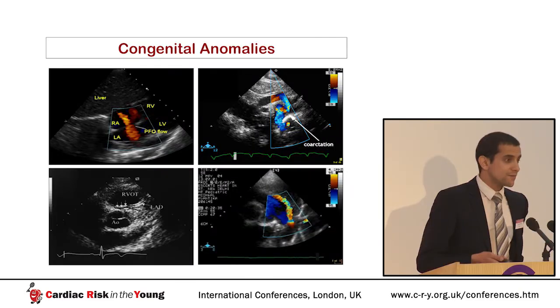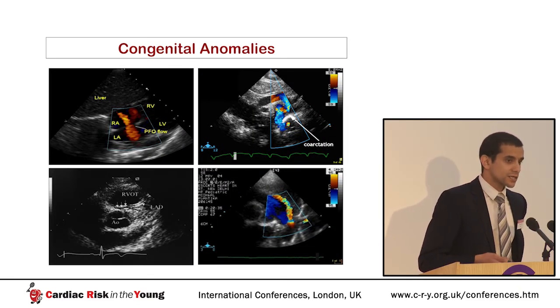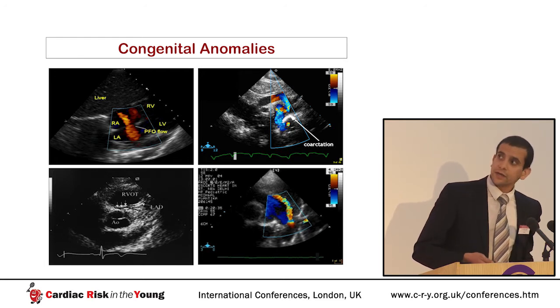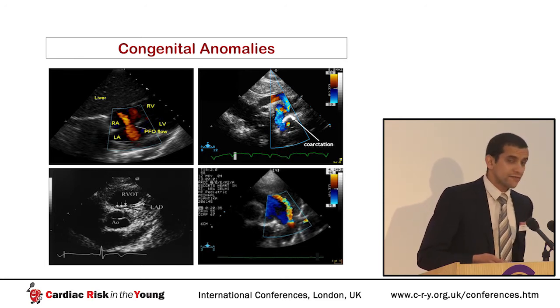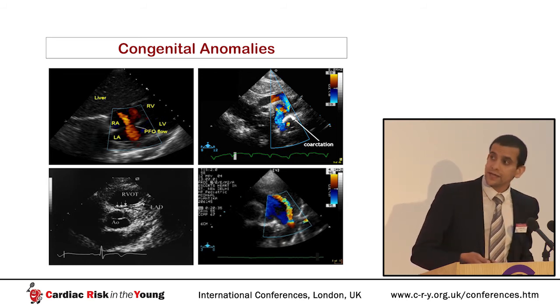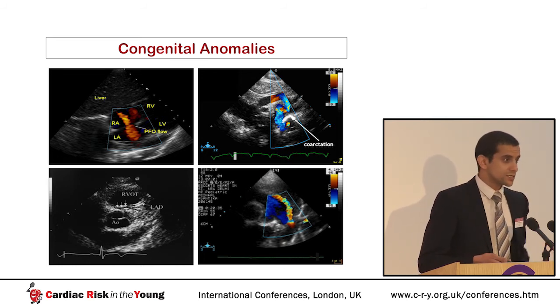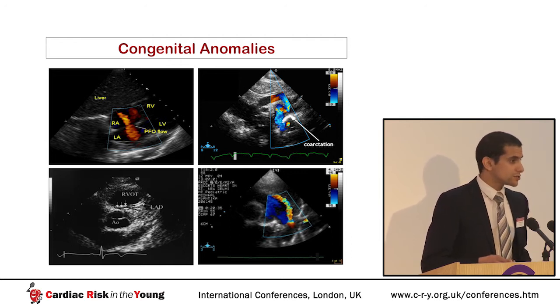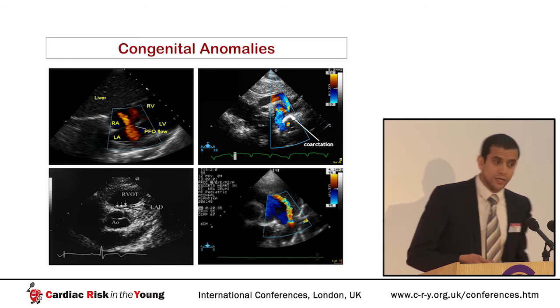So this sounds very straightforward. And in some cases it may be. We can fairly easily diagnose some things with echocardiography. Things like this, an ASD or PFO. We can see things like coarctation of the aorta. We can get excellent parasternal windows in most athletes, and so we can see the origins of the coronary arteries in most cases. And we can look for things like a patent ductus arteriosus.